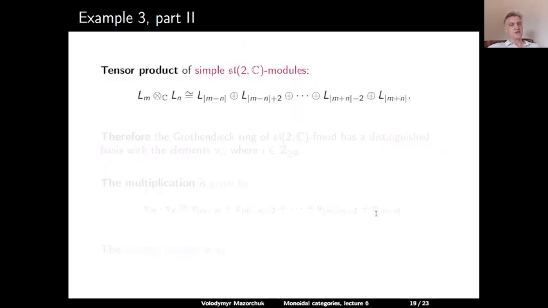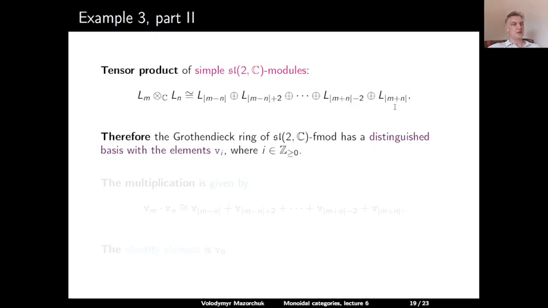So the tensor product of simple finite-dimensional SL2 modules is given by the following formula. If we tensor Lm and Ln, we will get a module which decomposes as follows. So we will get L with the index the absolute value of m minus n, plus L with the index the absolute value of m minus n plus 2, and so on, all the way up to L with the index the absolute value of m plus n.